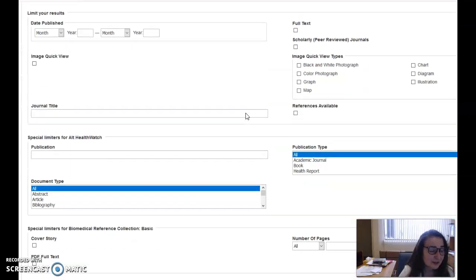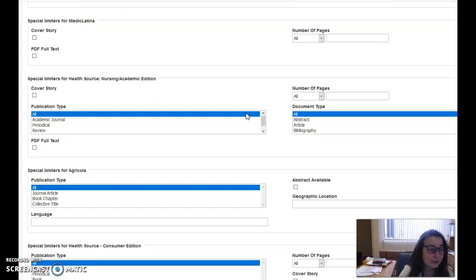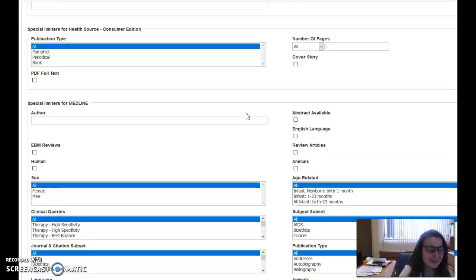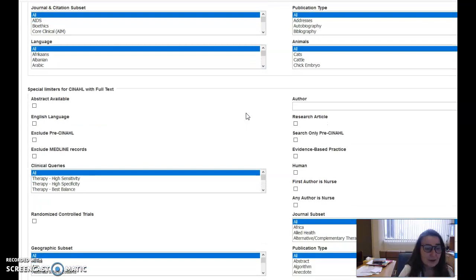If they want to filter from the get-go in any way, there are some filters up front for the different databases. It's kind of messy at this point, and CINAHL's down here. And of course, CINAHL would let you filter for a nurse as first author. That's one thing we were looking at for that assignment, a nursing journal. Now you can see whether there is a nurse as first author anywhere in that process. How awesome is that? And of course, we can start looking into all of that at some point.